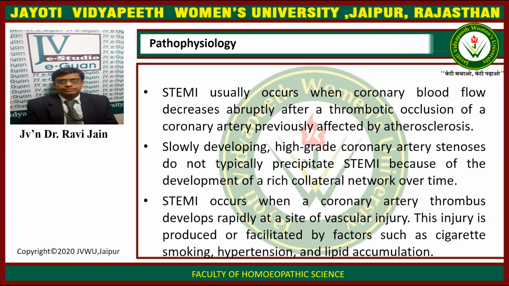ST elevation myocardial infarction occurs when a coronary artery thrombus develops rapidly at the site of vascular injury. The injury is produced or facilitated by factors such as cigarette smoking, hypertension, and lipid accumulation.